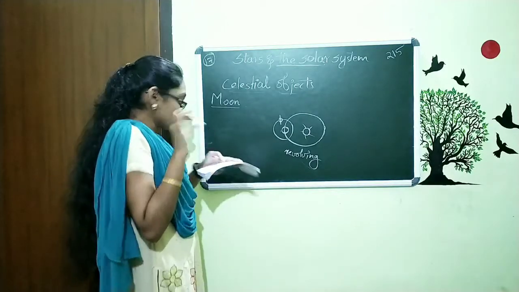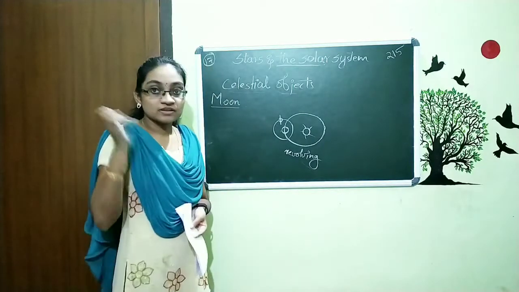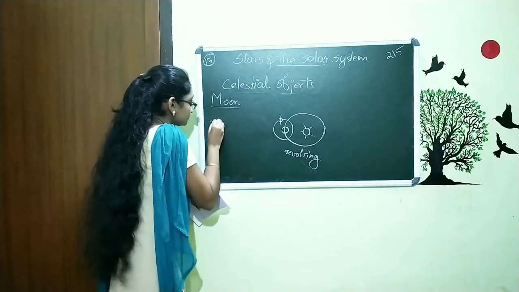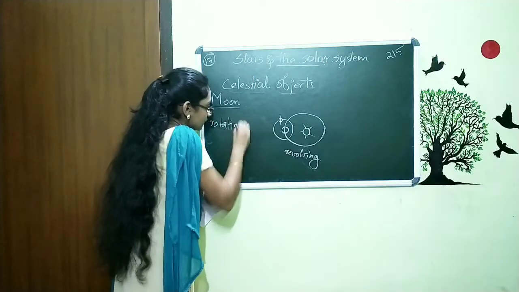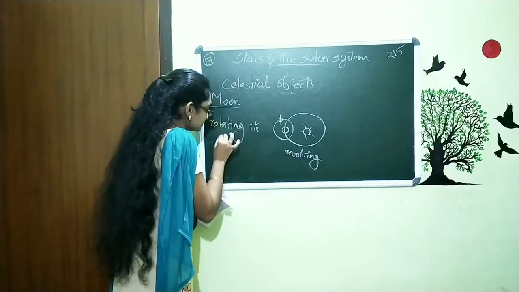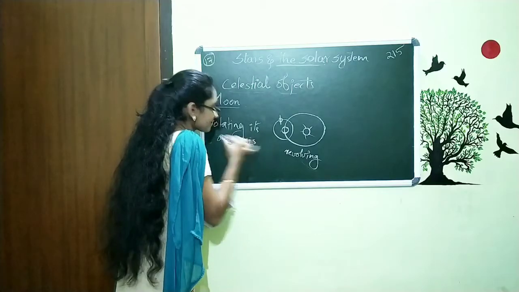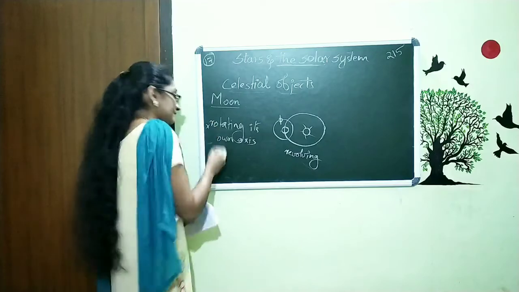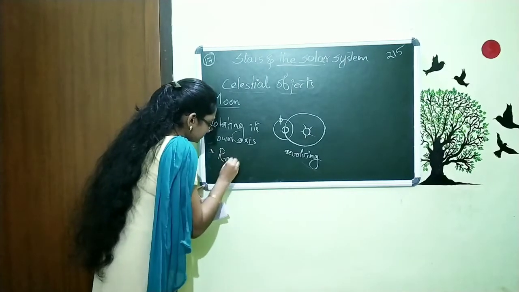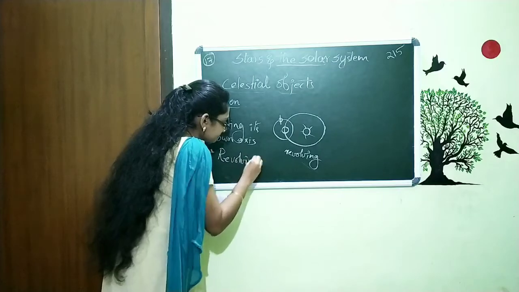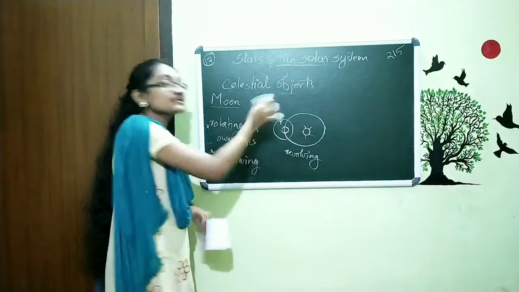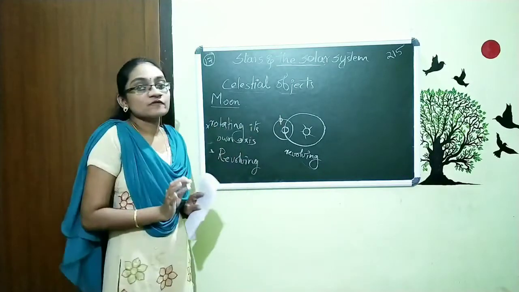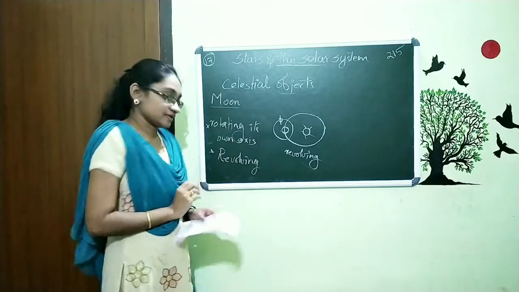This is all about this, and you want to remember in this area that the moon is rotating on its own axis, and also it is revolving around Earth at the same time. So this is all about the movement of our Moon and Earth.